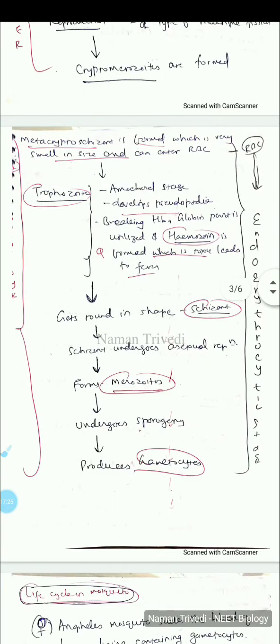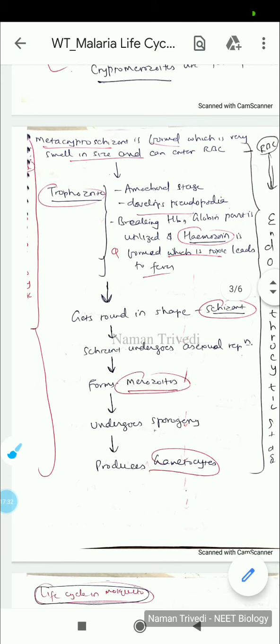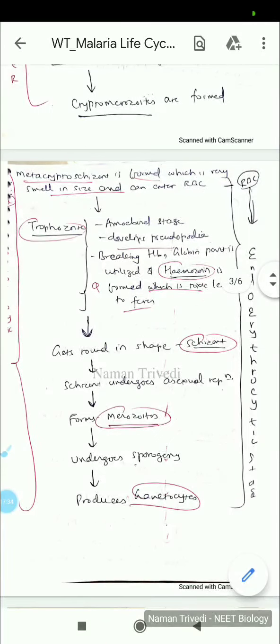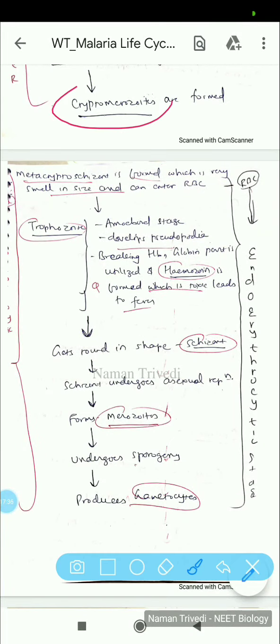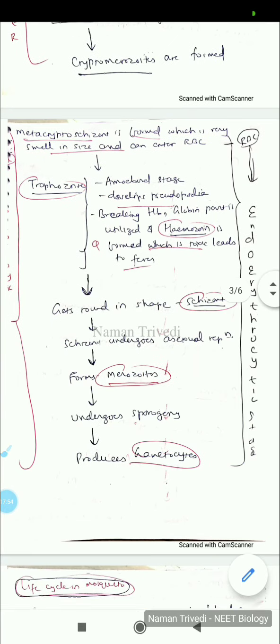Then from the cryptomerozoite there will be some change in structure. It forms something called the metacryptoschizont, which is very small in size, and this enters the RBC. They have asked this question, which stage enters the RBC? It can be either cryptomerozoite or metacryptoschizont. In some of the books they use both terms the same way. Some use cryptomerozoite, but ideally it should be metacryptoschizont. But if they ask you in options, you can choose metacryptomerozoite as the answer. It is the stage which infects the RBC. If metacryptoschizont is mentioned, you can also choose it.